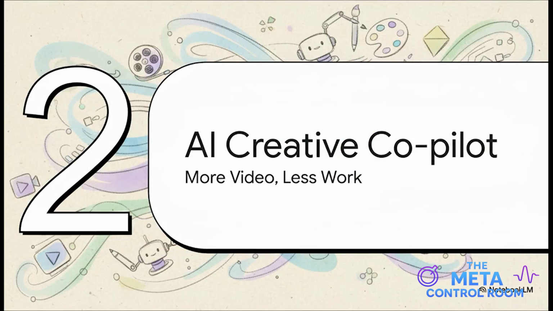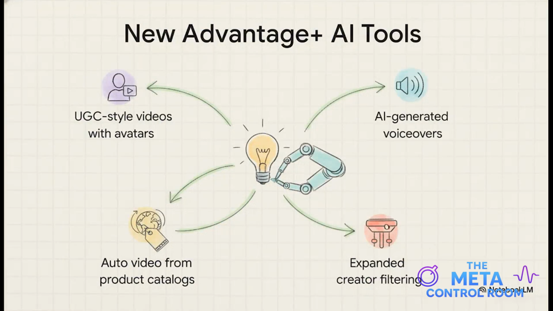All right, let's move on to the second major update. And this one is a big one. Meta is rolling out a really powerful suite of AI tools designed to help you create more assets with a lot less work. I mean, just look at this list. These tools are specifically designed to solve the biggest bottleneck for advertisers, having to produce enough diverse creative to feed the algorithm. It's pretty impressive stuff.